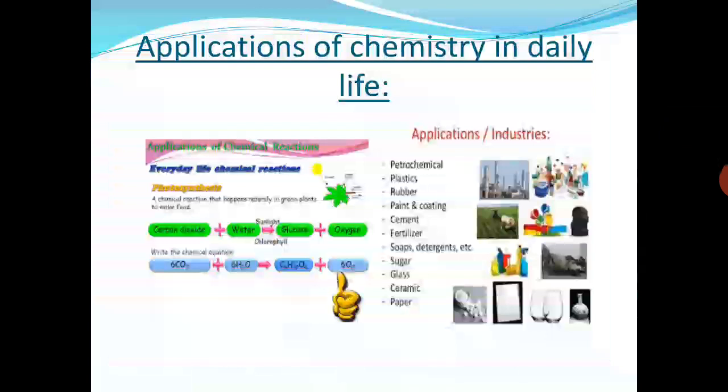Many household items such as detergents, deodorants, body and hair sprays, in kitchen, gas stove, ceramic dishes, and cutlery made up of alloy. These all are the products of chemistry. Chemistry is concerned with rocks, minerals, metals, non-metals, air, water, plants, animals, other materials, earth, atmosphere. We can say that chemistry is everywhere around us.